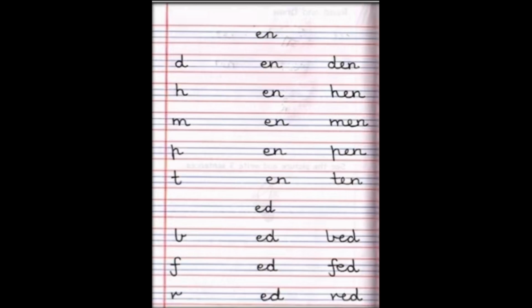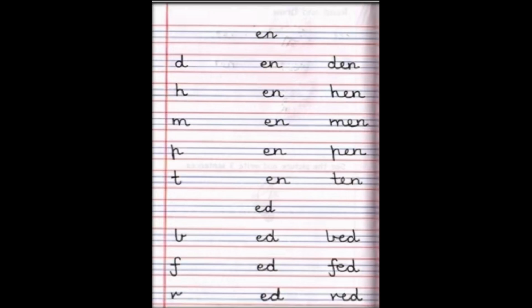So let's revise. D, den. H, hen. M, men. P, pen. T, ten. D-E-N, den. H-E-N, hen. M-E-N, men. P-E-N, pen. T-E-N, ten. So the next set of words are the ED words.